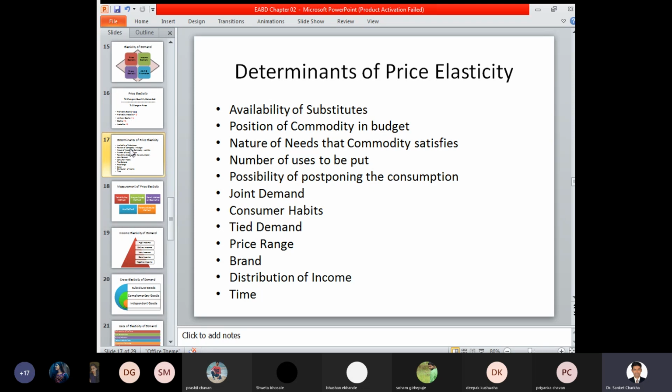Consumer habit. If the consumer habits are changing over a period of time, then accordingly the price elasticity changes and accordingly the quantity demanded changes. For example, on his last birthday, Mr. Bhushan has said, last time you purchased a chocolate cake for me.